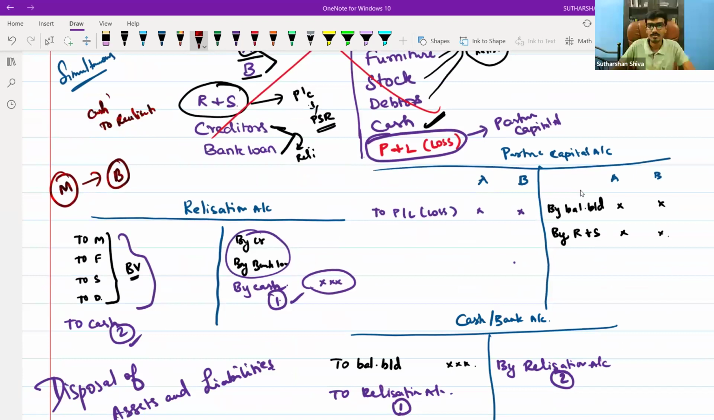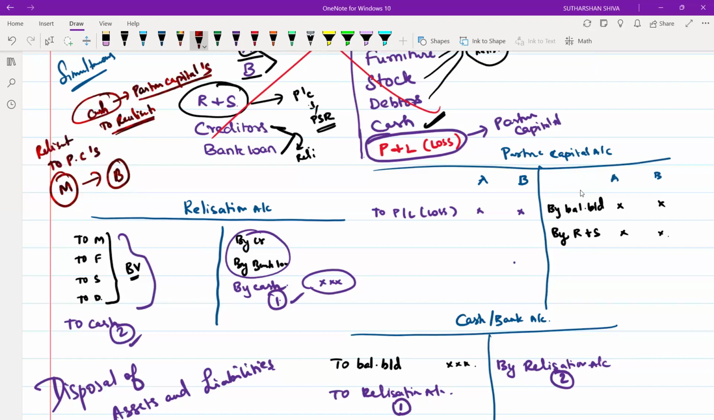Suppose the partner takes the liability. At that time, what is the journal entry you will pass? Realization to partners capital account. Realization to partners capital in case of liability. Partners capital to realization in case of asset. Are you okay with this concept?